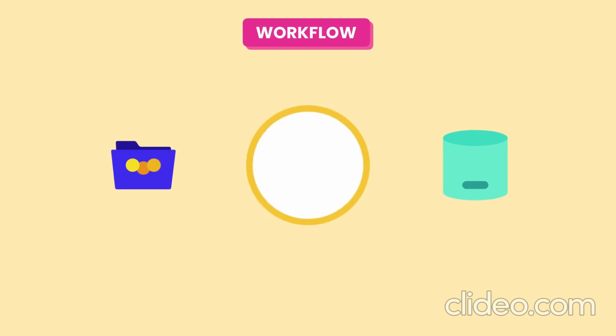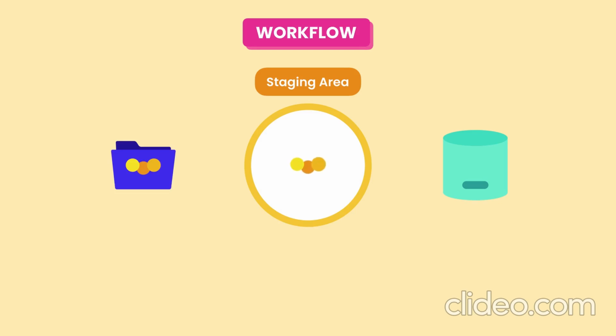Now in Git, we have a special area or a special intermediate step that doesn't exist in most other version control systems. It's called the staging area or the index. It's essentially what we're proposing for the next commit or the next snapshot. So when we're done making changes, we add the modified files to the staging area or index, review our changes, and if everything is good, then we'll make a commit. The proposed snapshot will get permanently stored in our repository. So the staging area allows us to review our work before recording a snapshot. If some of the changes shouldn't be recorded as part of the next snapshot, we can unstage them and commit them as part of another snapshot. That's the basic Git workflow.